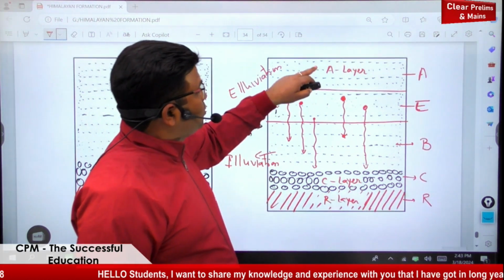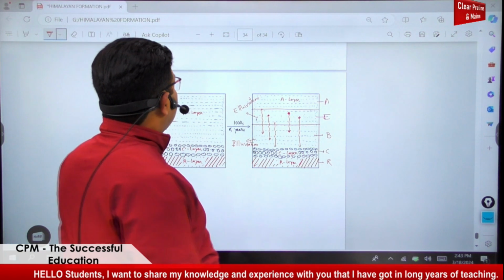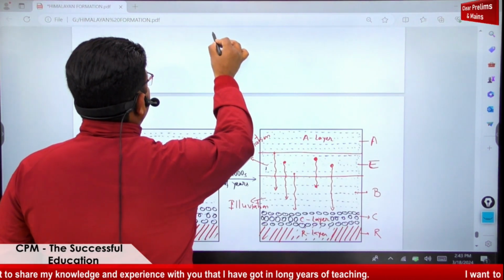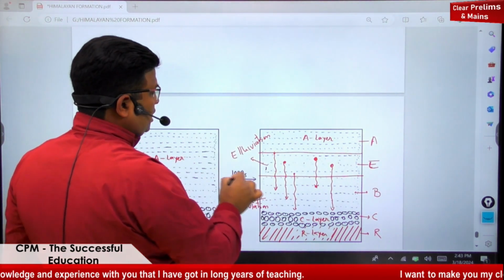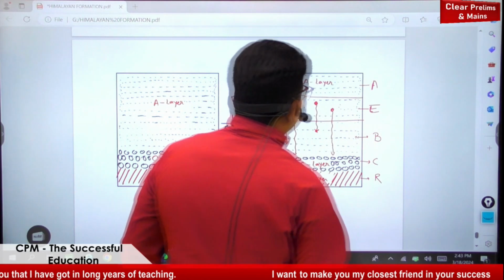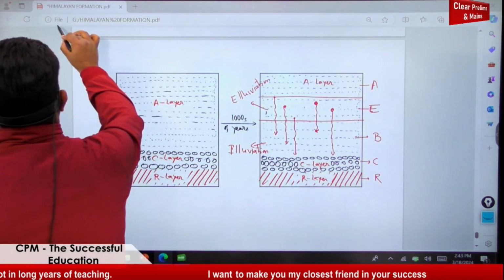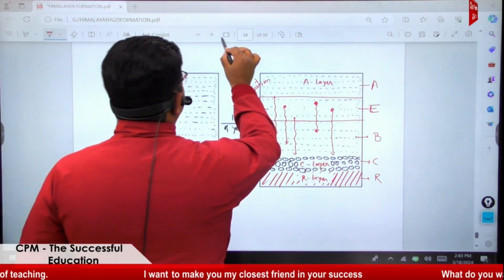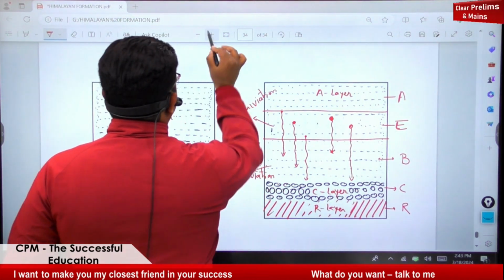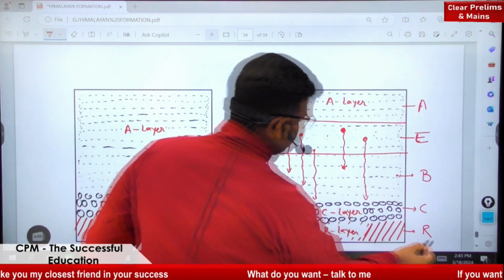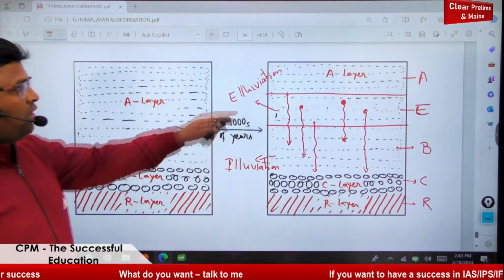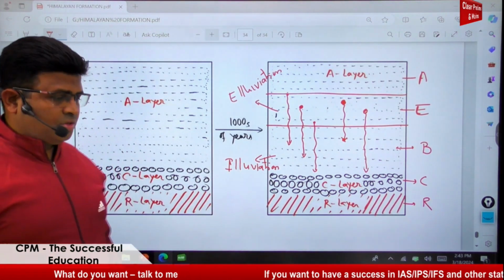And the rest of the top A layer will remain the A layer. Is it okay?